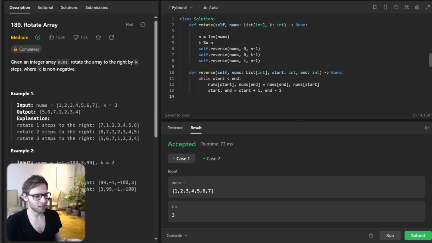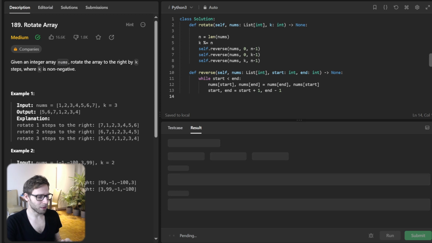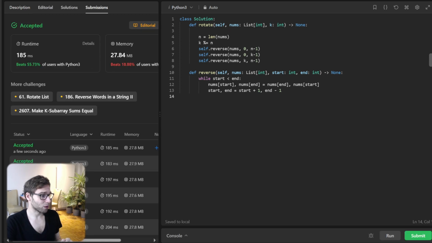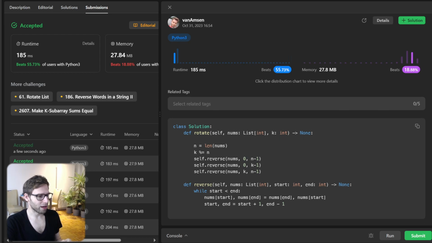And no code is complete without testing for uncertain test cases. So let's submit it and see whether we pass or not. So yep, all good. And our implementation beat 55% with respect to runtime. So quite good and a really interesting implementation, in my opinion.